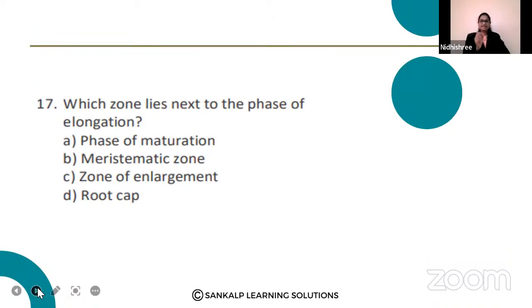Which zone lies next to the phase of elongation? After the phase of elongation, which phase comes? Option A, phase of maturation. Option B, meristematic zone. Option C, zone of enlargement. Option D, root cap. Yes, guys, who is going to answer this first? Very easy question. I expect very quick responses.